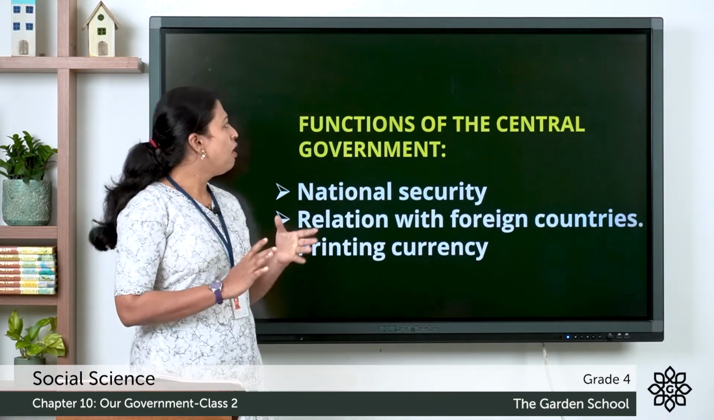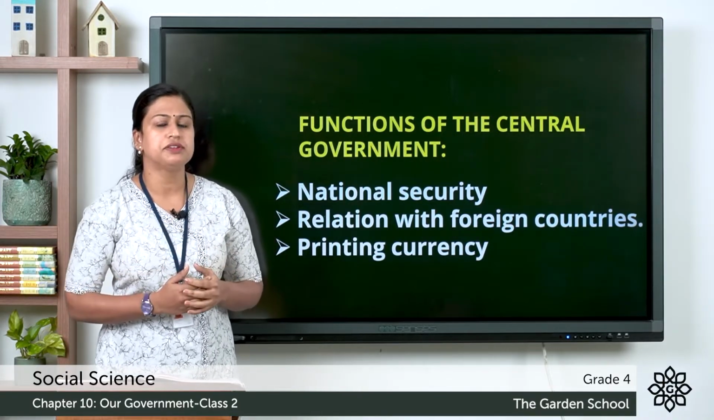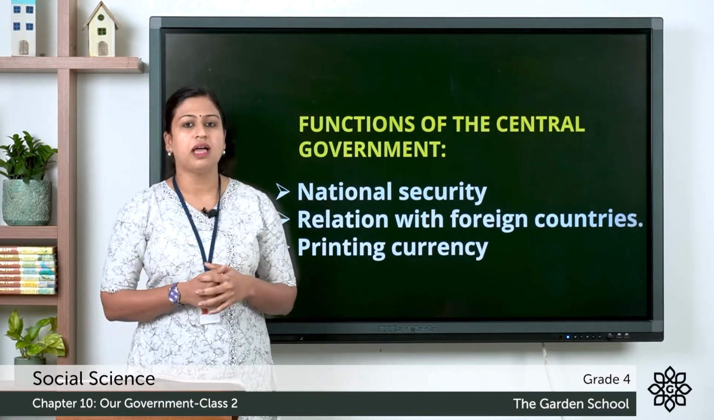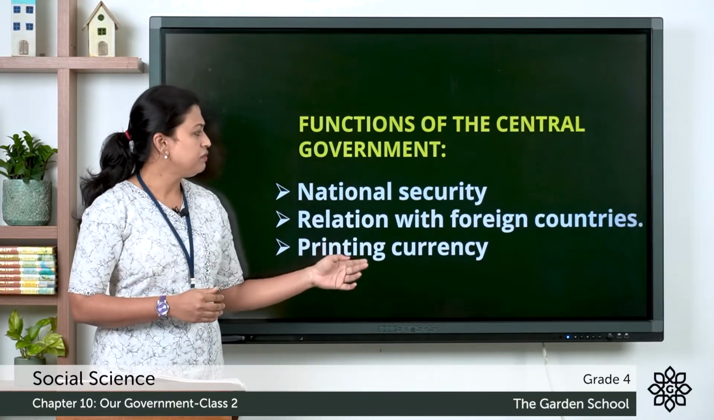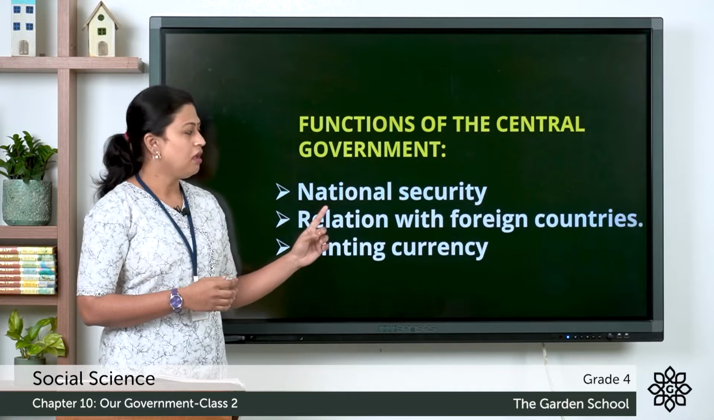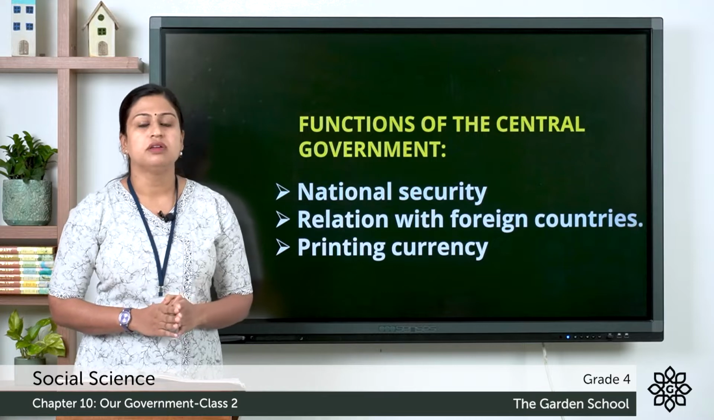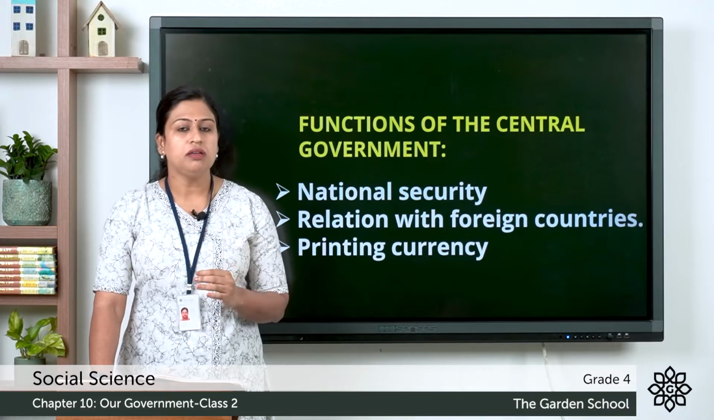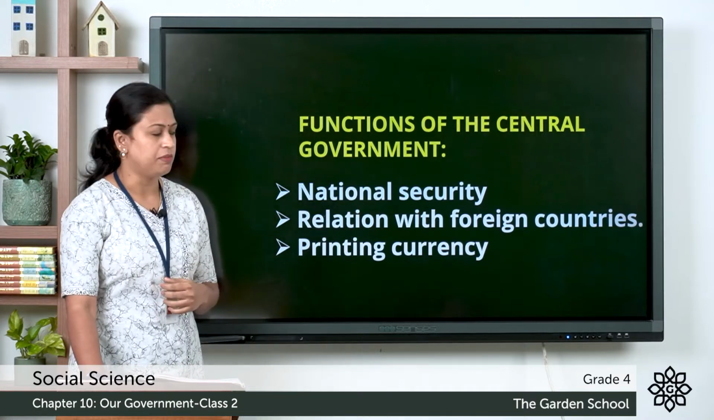Now let's see a few functions of the central government. Mainly it handles the matters which are related to our nation. You can see here the functions: national security, that means protecting our country from enemies. Second one, relations with foreign countries. Keeping good relations with other countries is one of the main functions of the central government. Next one is printing currencies. Currencies are printed under the control of the central government. So all the functions that are related to the nation are controlled by the central government.